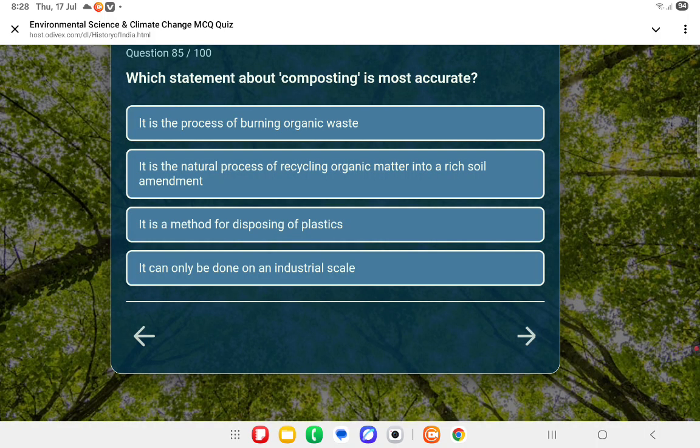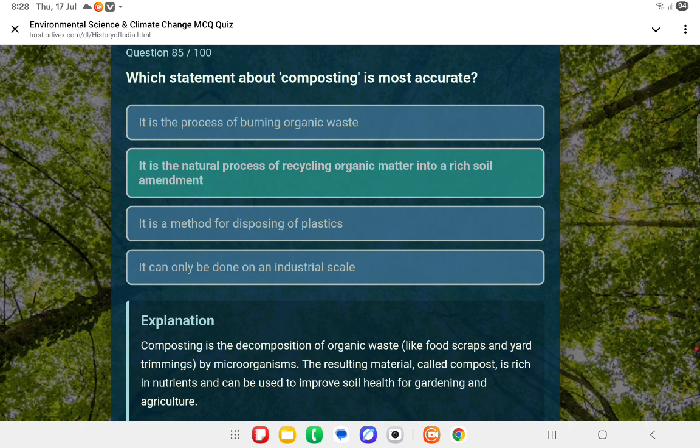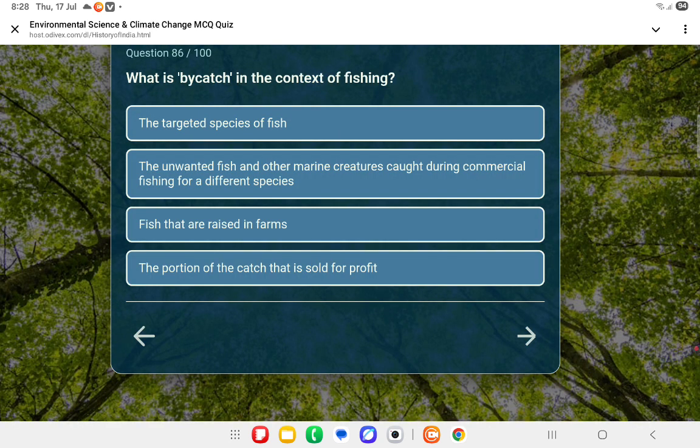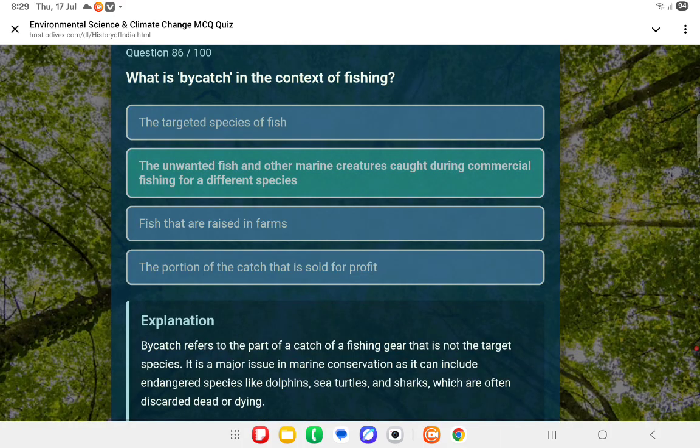Next question. Which statement about composting is most accurate? That's second one. It is the natural process of recycling organic matter into a rich soil amendment. Second one is the answer. Okay. Next question. What is bycatch in the context of fishing? The second one is the answer. The unwanted fish and other marine creatures caught during commercial fishing for a different species. Okay, next question.